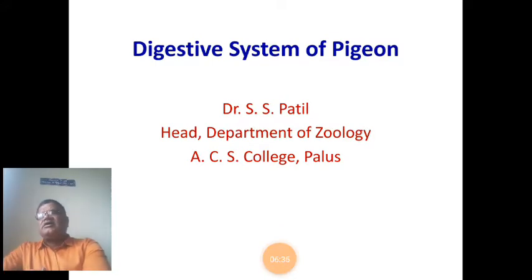The food that an animal takes is complex in nature. The food which we take into the alimentary canal is also complex. What is present in the food material taken by different animals? The food of any animal contains carbohydrates, proteins and fats or lipids. Mainly they contain carbohydrates, proteins and lipids.